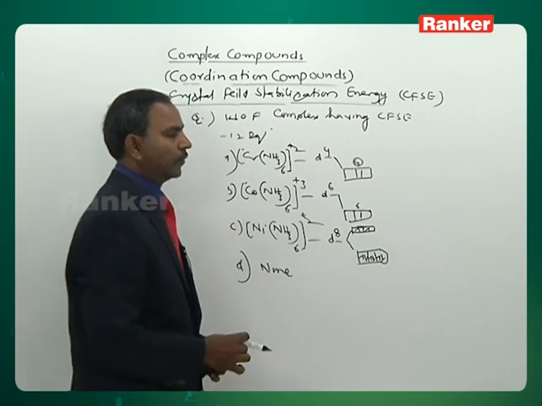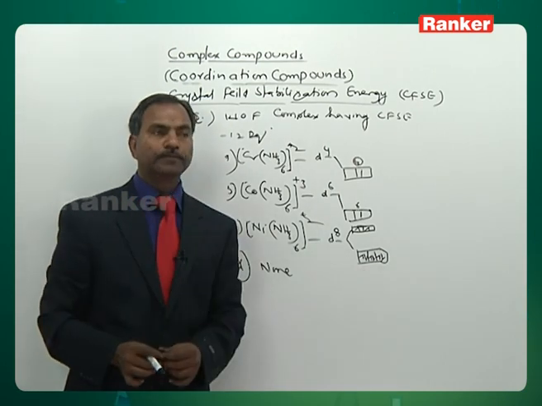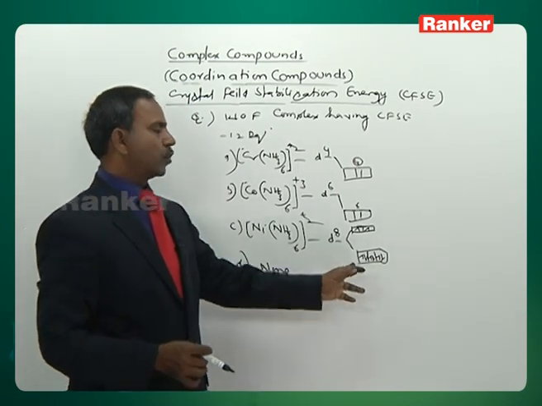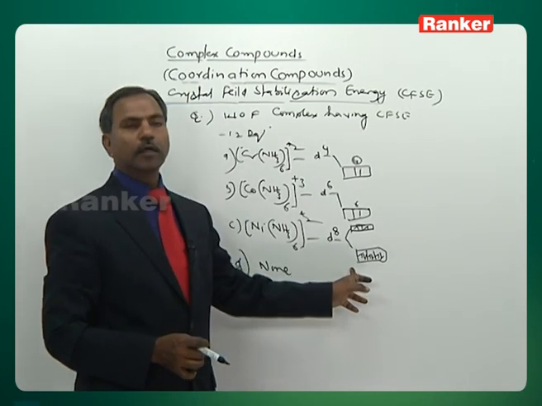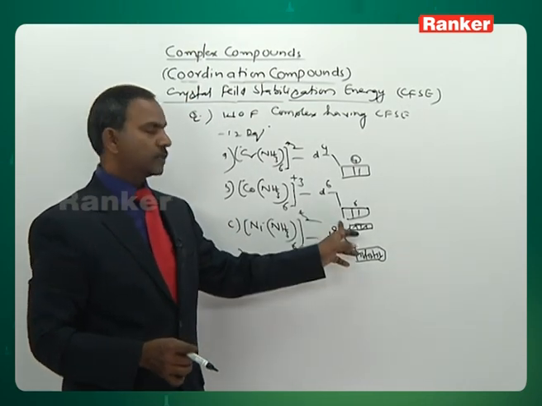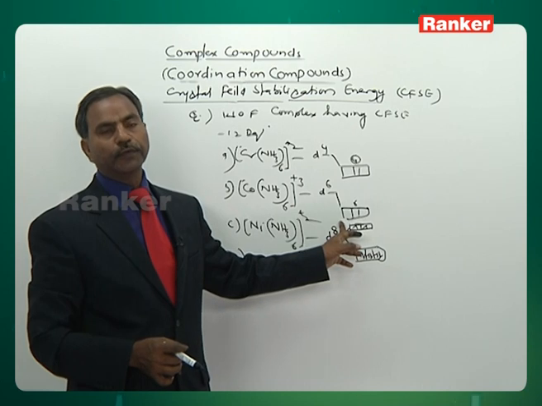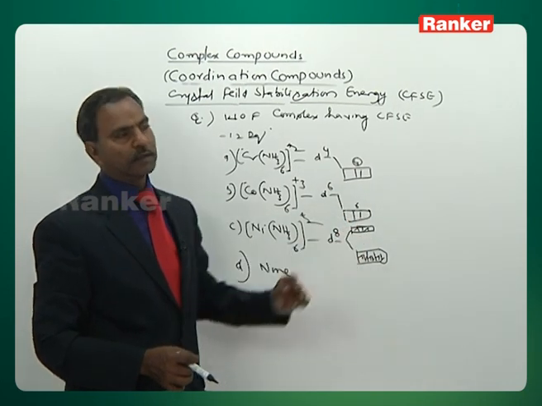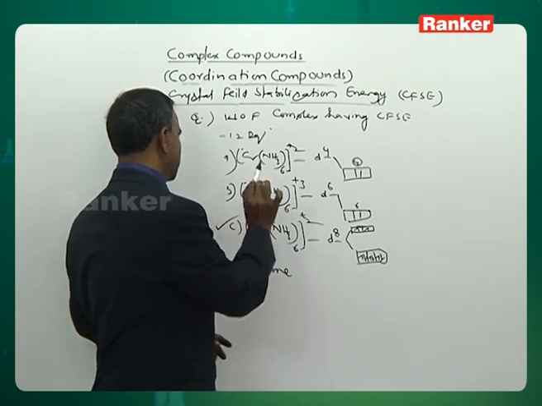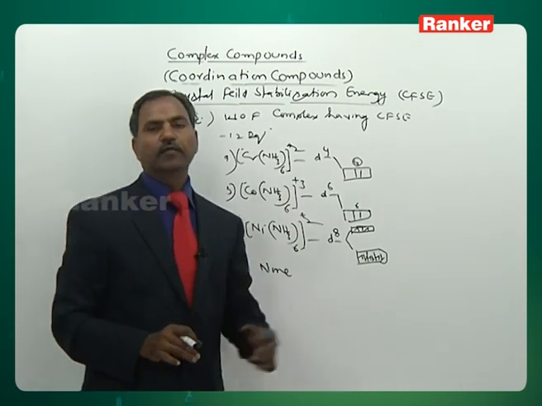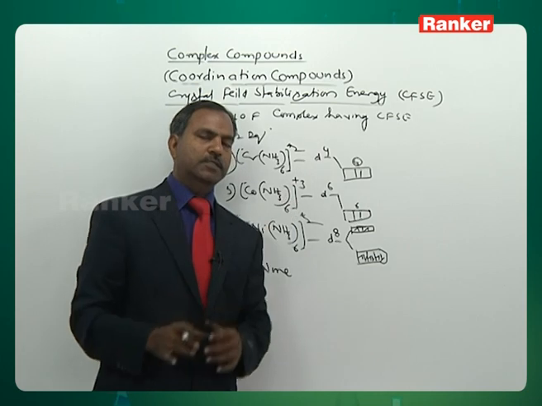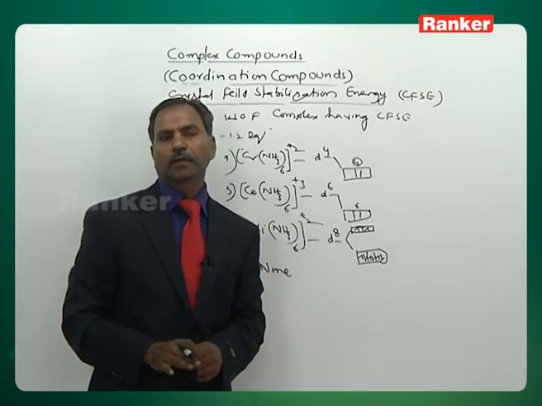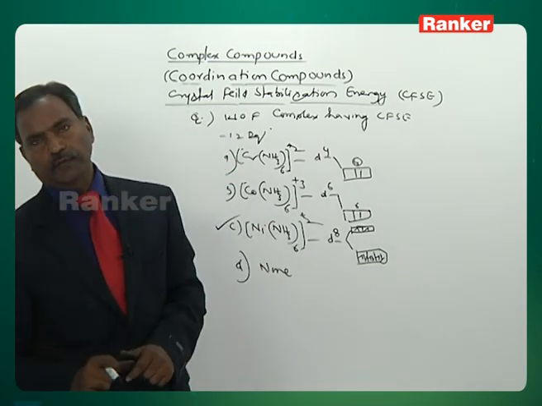How many electrons are there in t2g? 6. 6 into minus 4, it is minus 24. There are 2 electrons in eg. 2 into 6, 12. So minus 24 plus 12, then minus 12 is the answer. This is the correct answer for this particular complex.